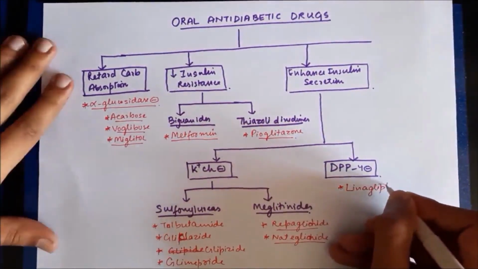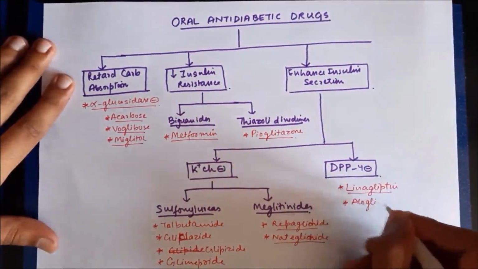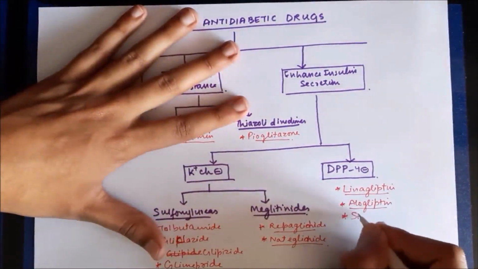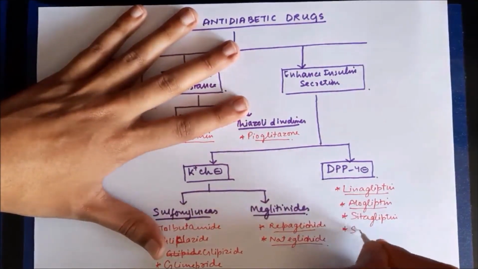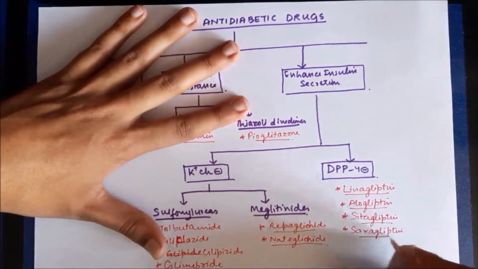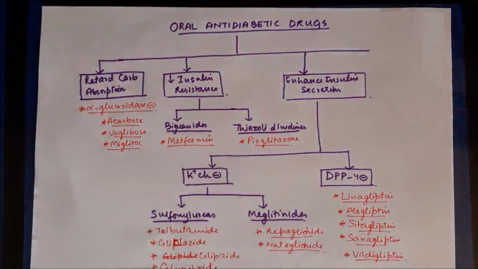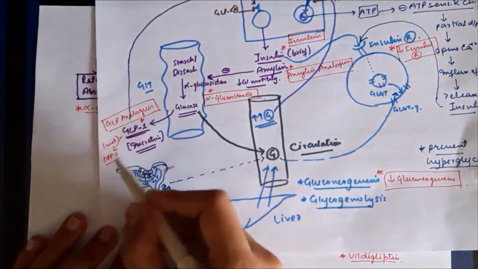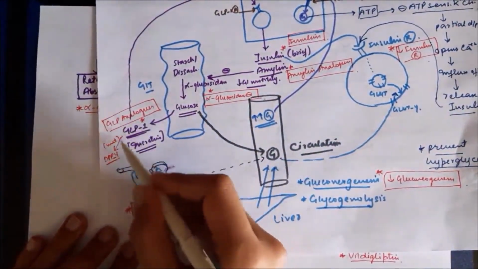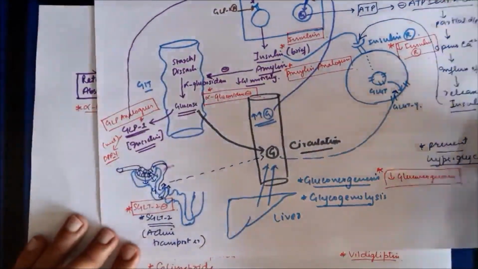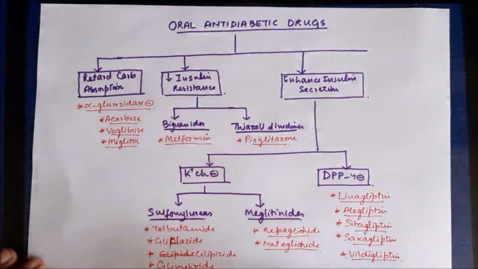DPP4 inhibitors consist of drugs such as linagliptin, alogliptin, sitagliptin, saxagliptin, and vildagliptin. Now, these gliptins inhibit the enzyme DPP4, which metabolizes GLP-1. So this GLP-1 is metabolized by DPP4, and inhibition of this enzyme will increase GLP-1 levels, which will cause insulin release.